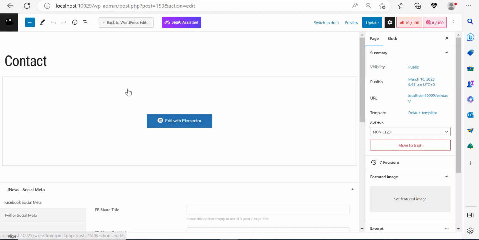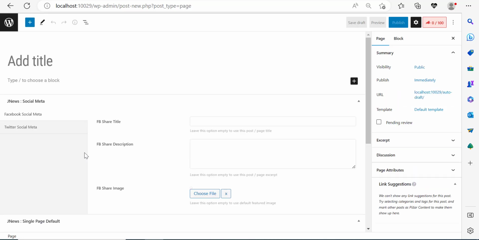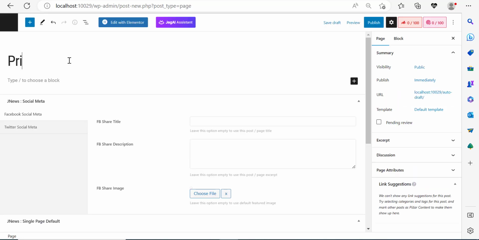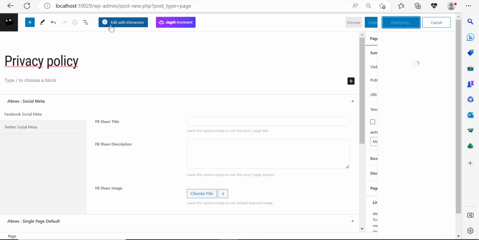And so all I have to do right now is go and add a new page by going here. Let us create a new page. We'll name it privacy policy, and you can put those on the footer or on the header. So I'm going to go over here to add new, click on add new. Let's name our page privacy policy. Now there's a dummy page that we need to remove there. But let's just add the privacy policy. Click privacy policy and click on publish here. Publish again. Then click on edit with Elementor.